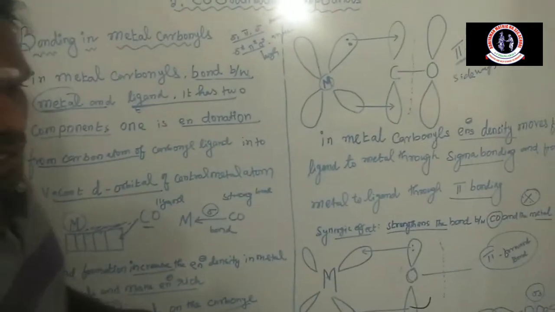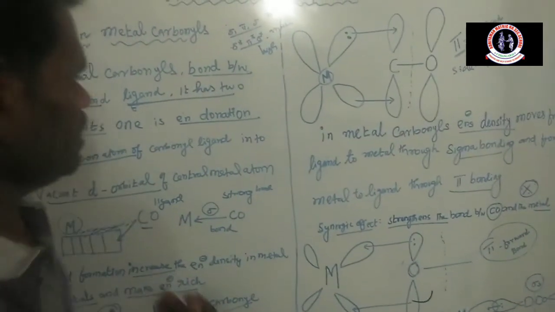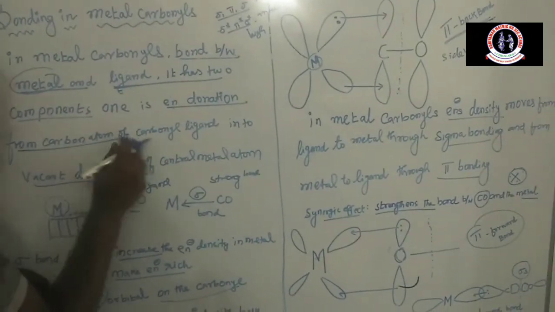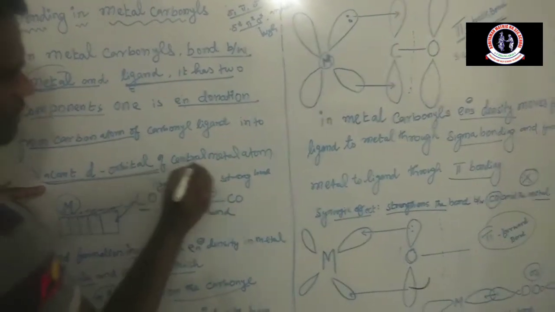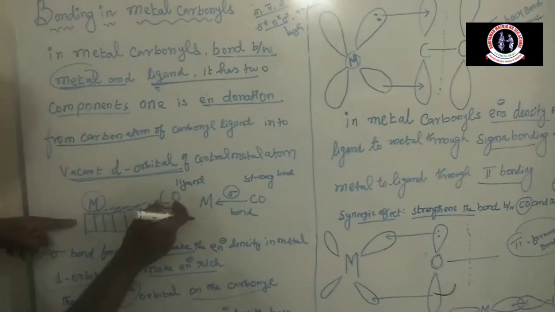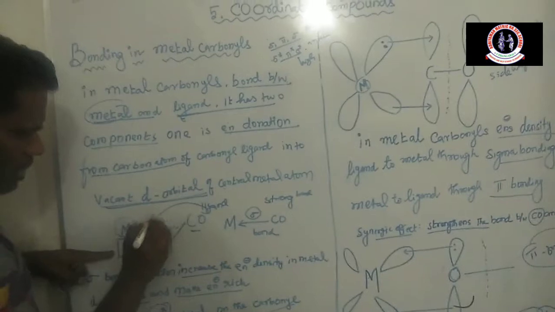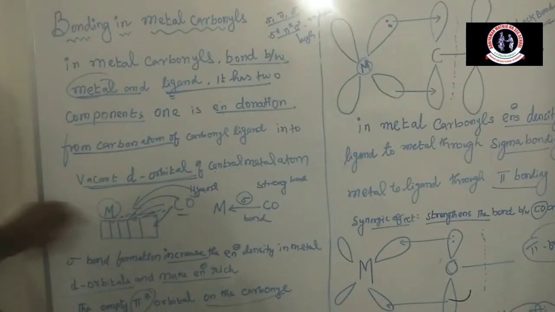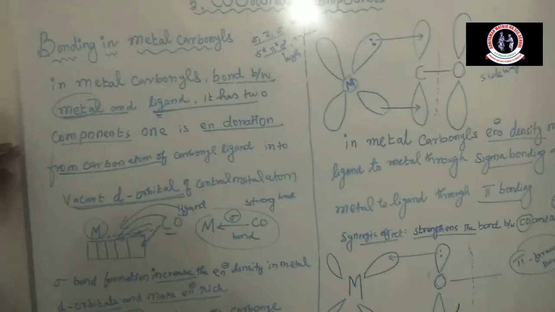One is electron donating, another is electron accepting. So first, electron donation from the carbon atom of the carbonyl ligand into the vacant d orbital of the central metal atom. The carbonyl group is a ligand. The ligand donates electrons to the vacant orbital of the central metal atom, at the time of the formation of the sigma bond.